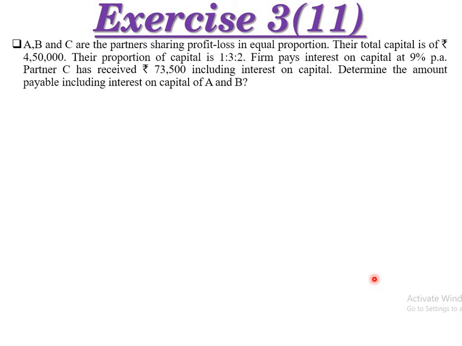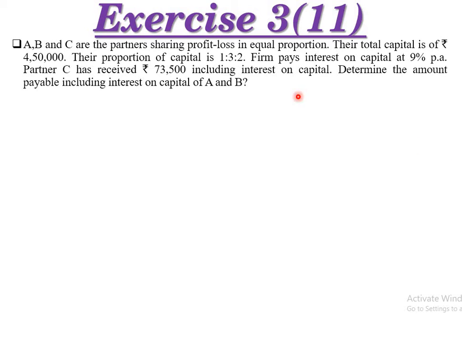Last one, exercise 3/11. A, B and C are partners sharing profit and loss in equal proportion, 1:1:1. Their total capital is rupees 4,50,000 and the proportion of capital is 1:3:2. So once again the proportion of capital is given, and profit is shared equally, so there is no need to worry. The firm pays interest on capital at 9% per annum.